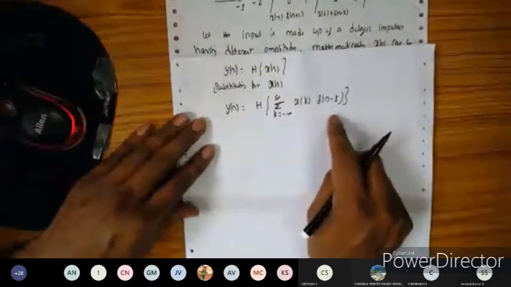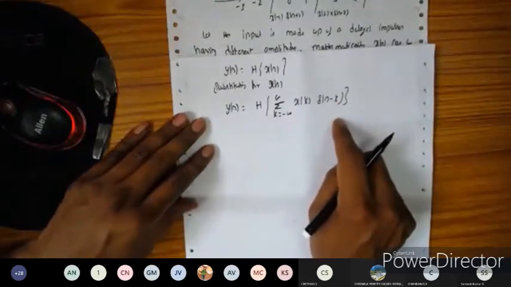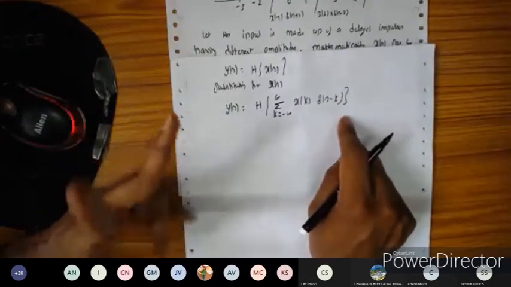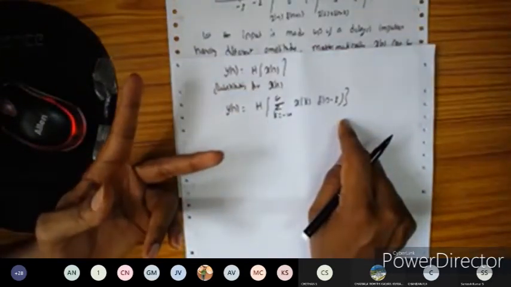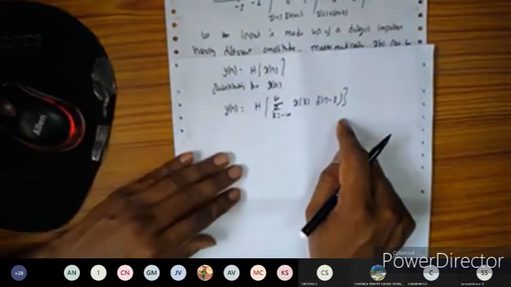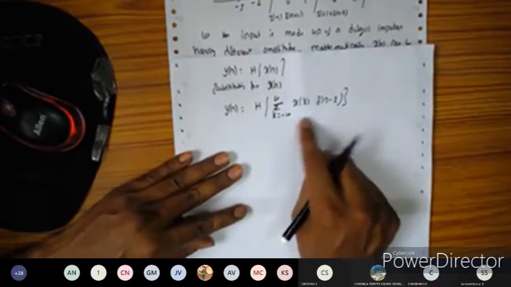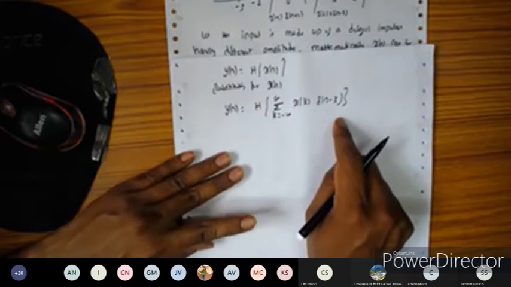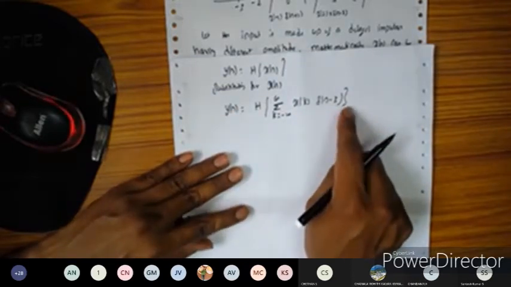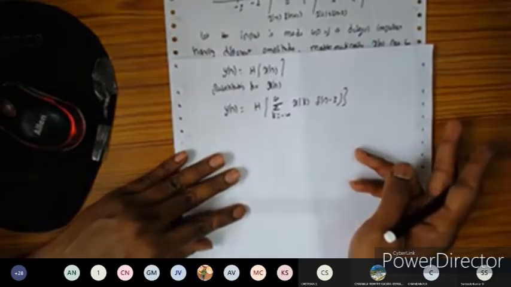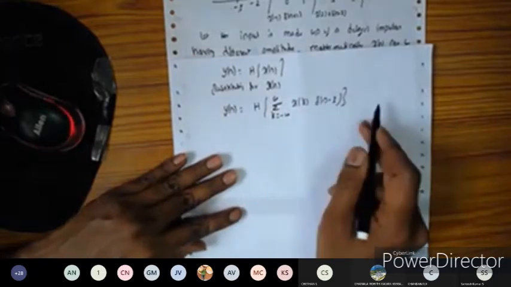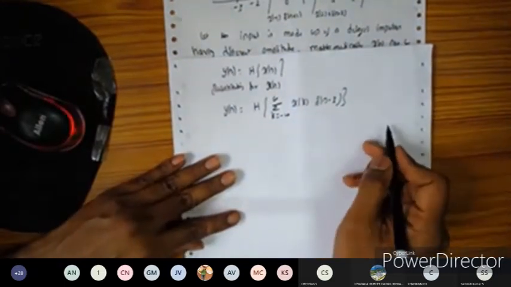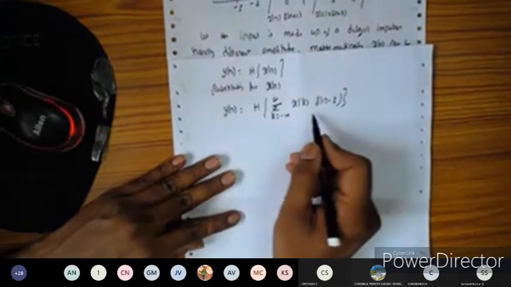Now I'm going to apply the properties of linearity and time invariance. Linearity satisfies two properties: the scaling property, also called homogeneity, and the summation property, also called superposition. These two properties together are called linearity. The other one is time invariance, which means a time shift in the input signal results in an identical time shift in the output signal. You can note that down.